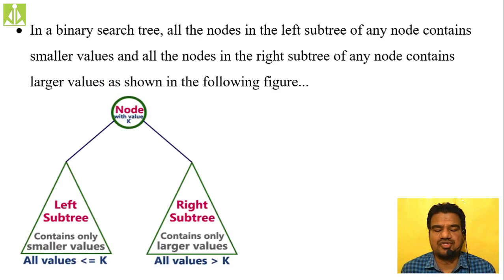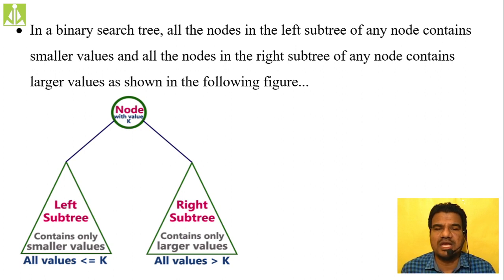After this, I have shown that graphically over here. Whatever definition we are giving to the root node, the same definition will be applied to each and every node present inside your binary search tree. So to whatever node you go, the binary search tree has to satisfy the definition. Remember this one. In a binary search tree, all the nodes in the left subtree of any node contain smaller values, and all nodes in the right subtree of any node contain larger values, as shown in the following figure.